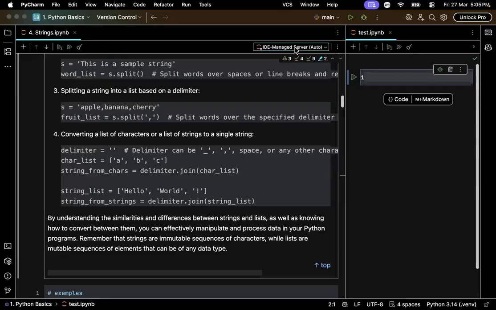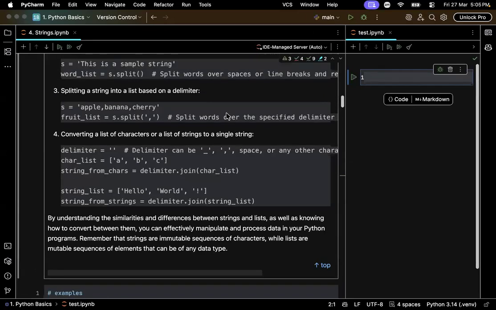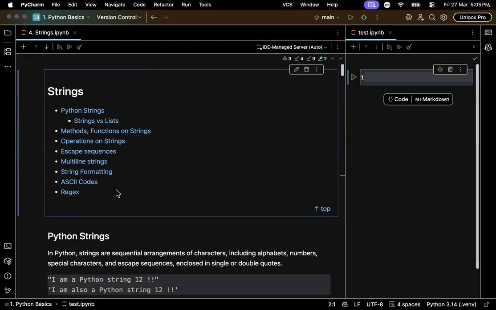Today we will complete strings, lists, and tuples. We will learn them side by side together, so you know which data structure or type should be used when.